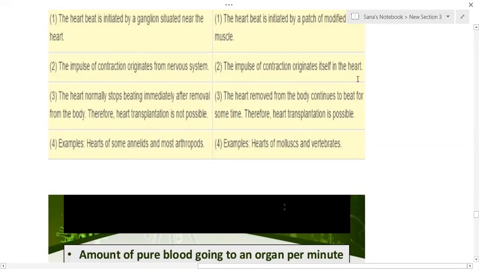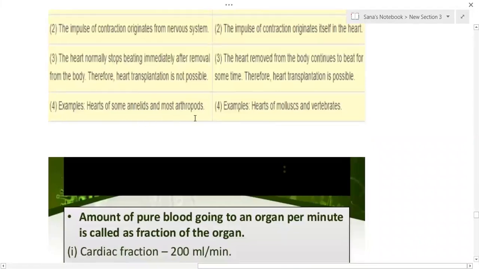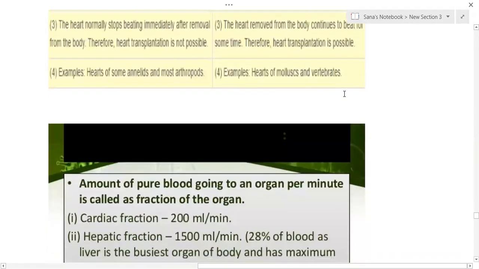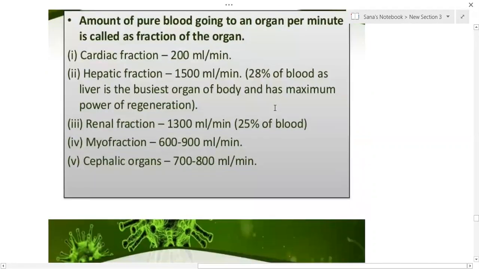They may ask the question of how heart transplantation is possible in human beings. Because the cardiac impulse begins from the heart itself, it is a myogenic heart. That's why transplantation is possible. Examples of neurogenic hearts are some annelids and arthropods, etc. I already said that the hearts of human beings, higher vertebrates, etc. are myogenic. This I already told.